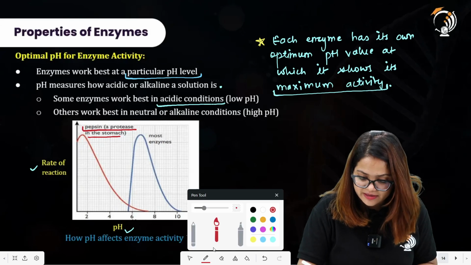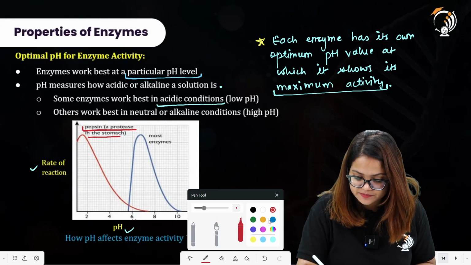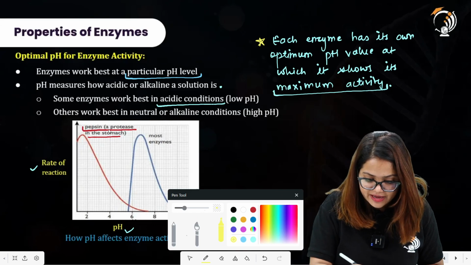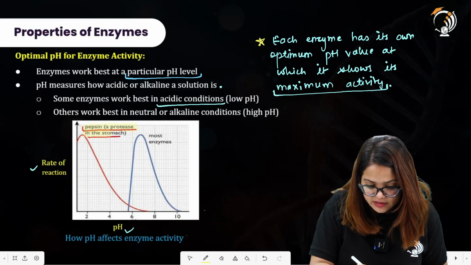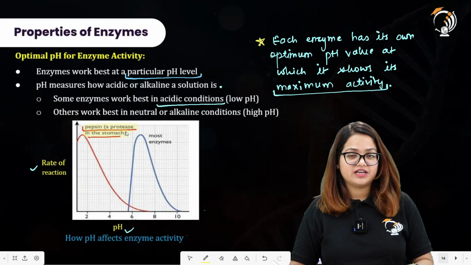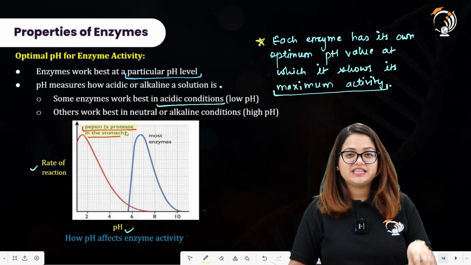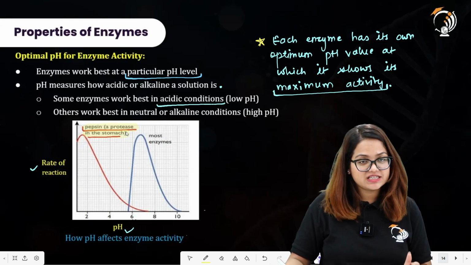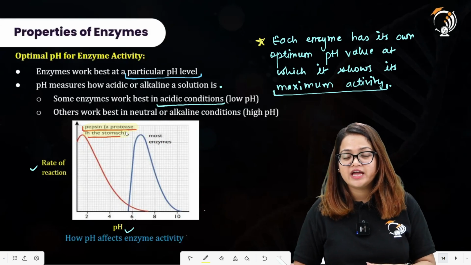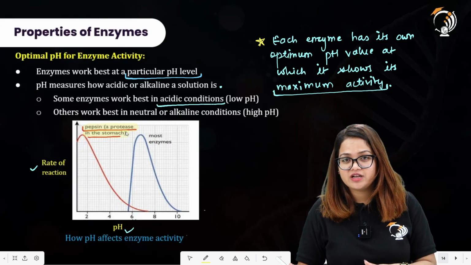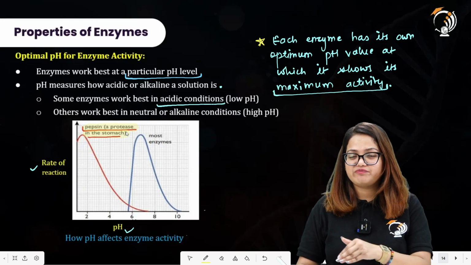Now this is an enzyme that acts on protein. It is present in the stomach, and that acidic pH is provided by the HCl present in the stomach. So HCl is basically responsible for maintaining the pH level for the activity of pepsin.